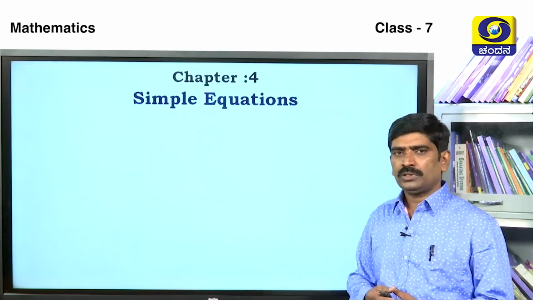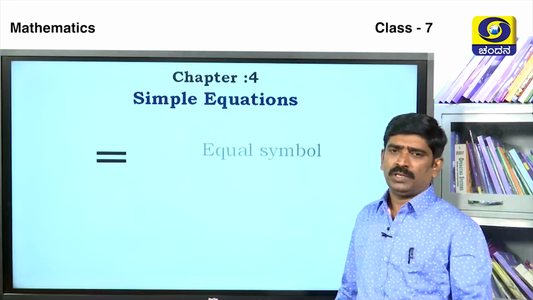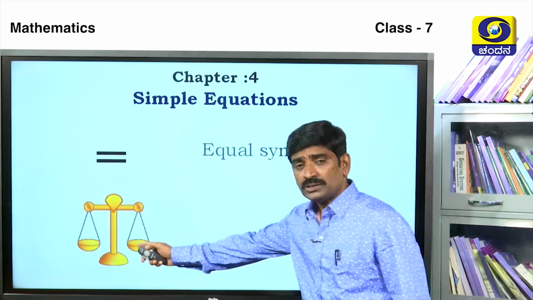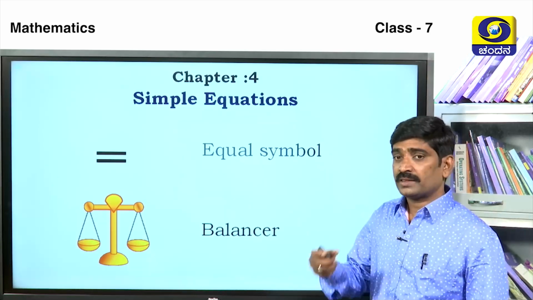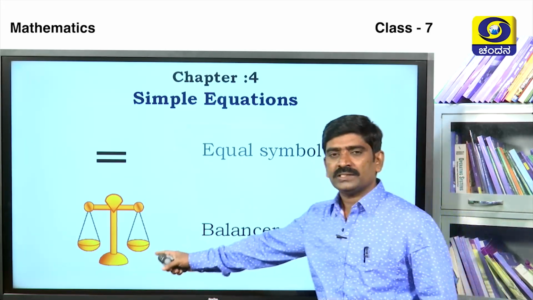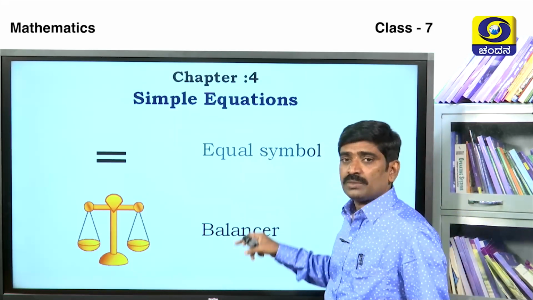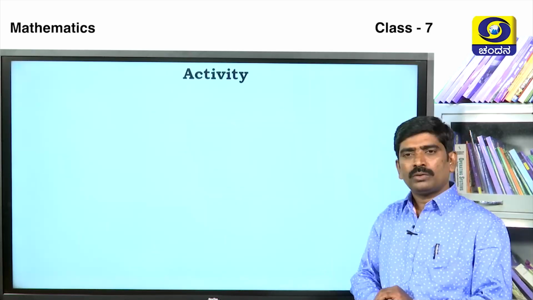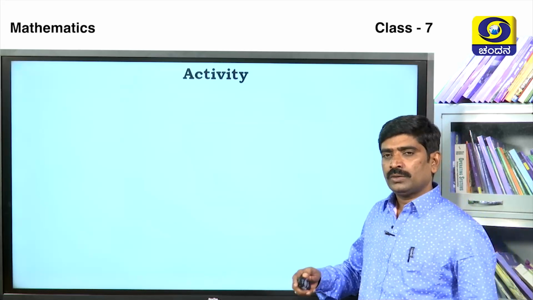Next we discuss the simple equation. What is this? This is the equal symbol. And what is this? It is a balancer. Why do we use these symbols? Okay, we do an activity first, then afterwards we discuss.